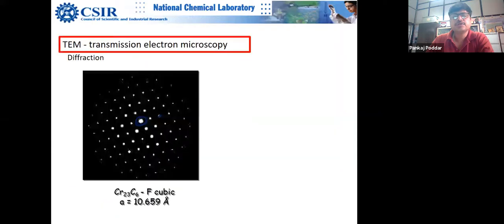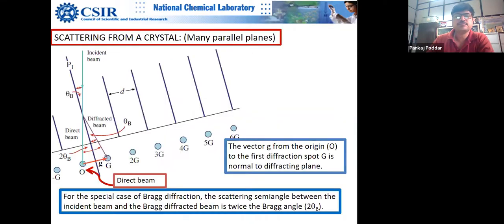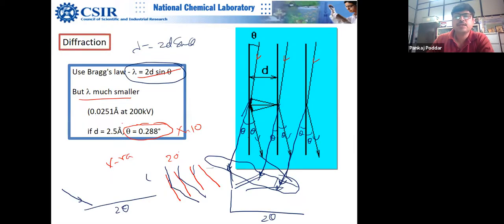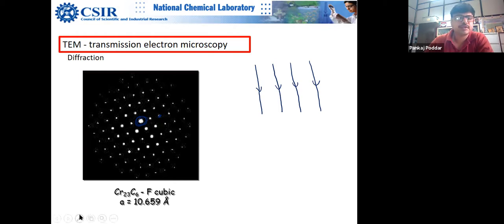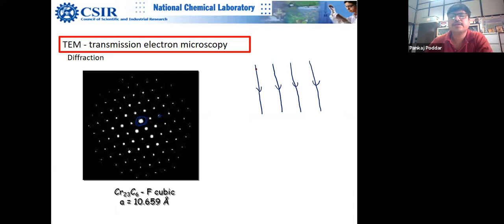What is HRTM? I will draw it for you. For example, this is your direct beam, which is not diffracted, undiffracted, or zero diffracted. And suppose this is your diffracted beam at diffraction angle theta.